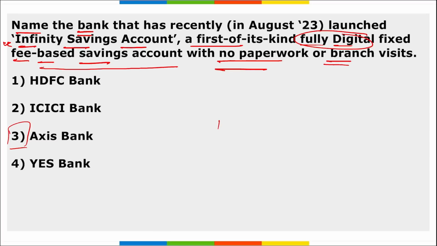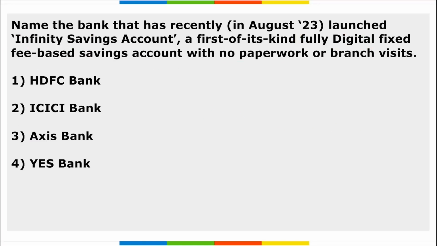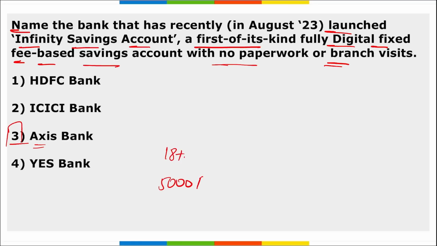Any Indian resident who is 18 years of age and above with the initial funding of 5,000 rupees can open this account. Next, name the bank that has recently launched Infinity Savings Account, a first of its kind fully digital fixed fee based savings account with no paperwork or branch visit. It is your Axis Bank, correct? Any Indian resident with 18 plus years of age and initial funding of 5,000 rupees can open this bank account.